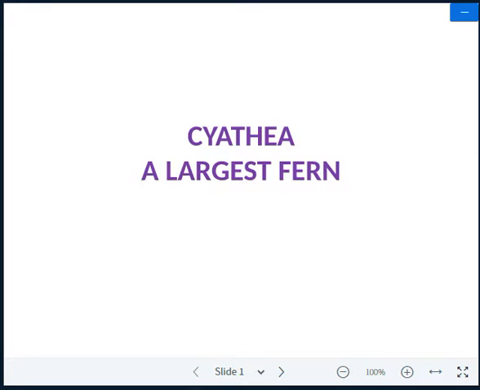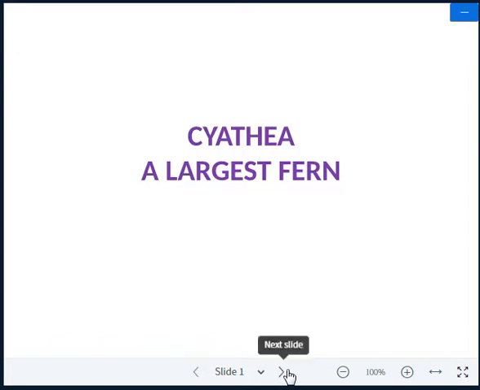Out of these three genera of the division Pterophyta, under the order Filicales and the family Cyatheaceae, Cyathea is studied very well. Its tree habit, its sporangium, and its development of archegonium and antheridium are well reported. So today we discuss Cyathea. It is the largest fern, as mentioned in the PPT.